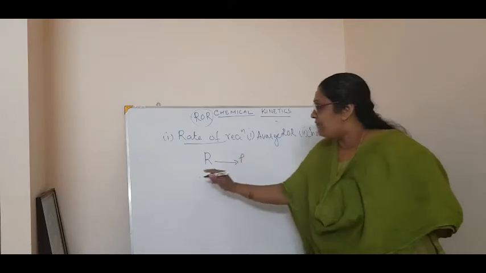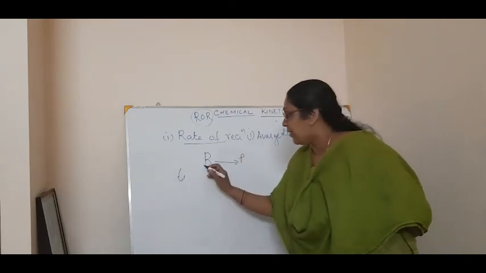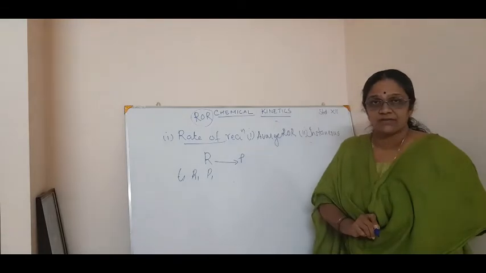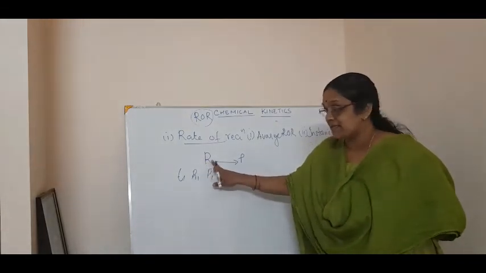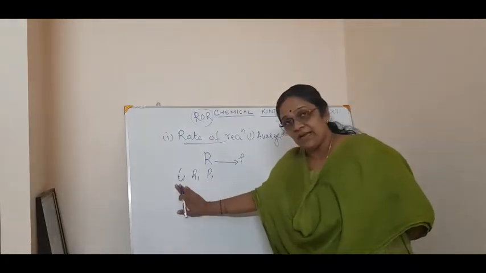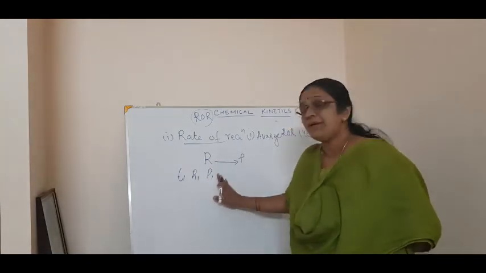Now when the time is T1, R1 is the concentration of the reactant and P1 is the concentration of the product at time T1. Listen, reactant R is getting converted into product. At time T1, let the concentration of R be R1 and P be P1.